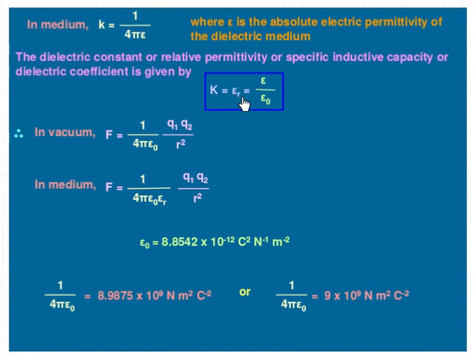So the actual equation is 1 by 4 pi epsilon, such that epsilon can be replaced with epsilon 0 into epsilon r, where epsilon is called the absolute permittivity of the medium, a dielectric medium. Dielectric means it is not a conductor. This is an insulating medium.